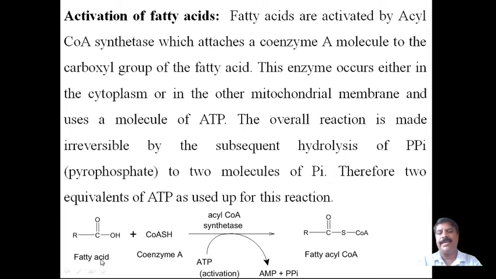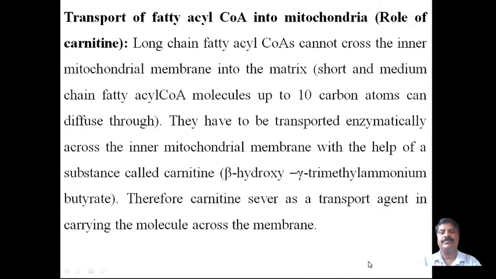Therefore, here the fatty acid reacts with coenzyme A thiol. It undergoes a reaction using acyl coenzyme A synthetase, and ATP is used for activation, and ATP is converted into AMP, adenosine monophosphate, plus pyrophosphate. It forms with liberation of fatty acyl coenzyme A.